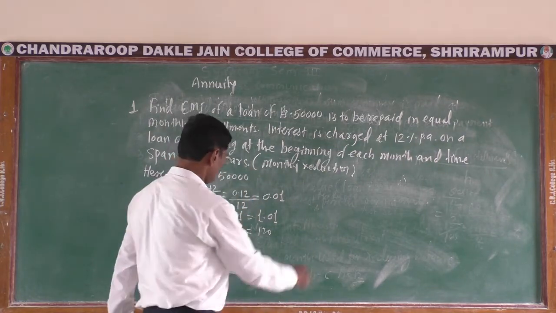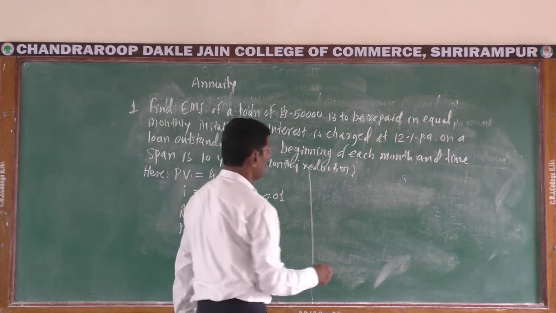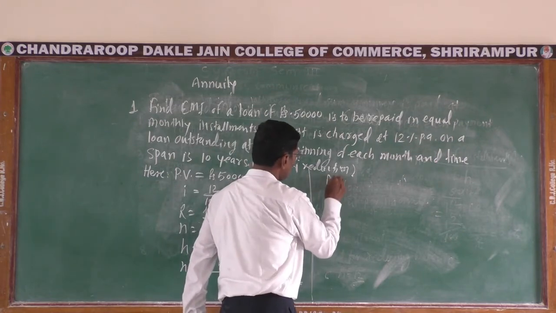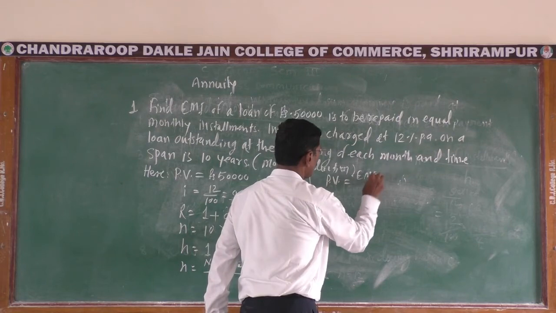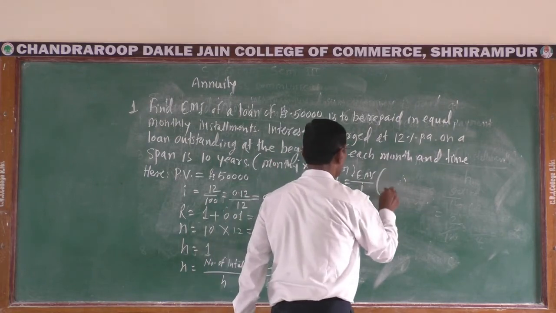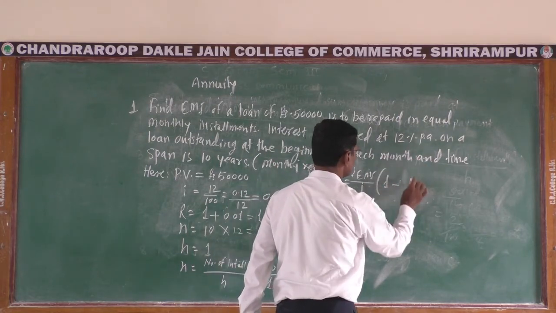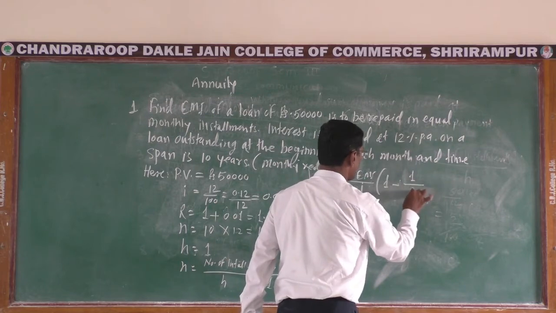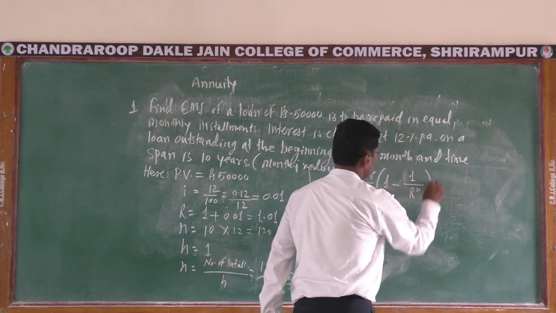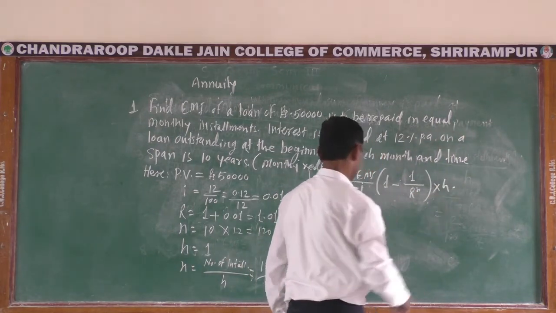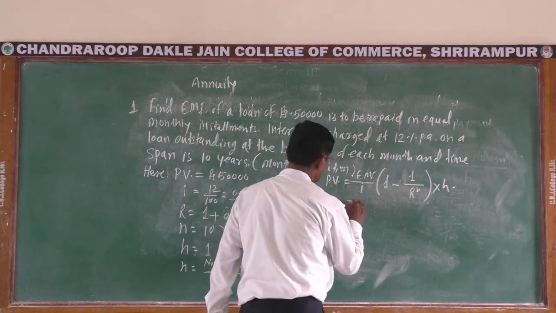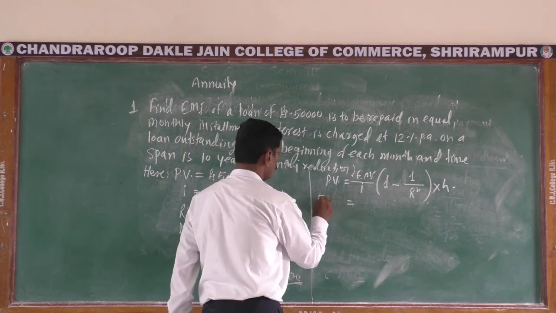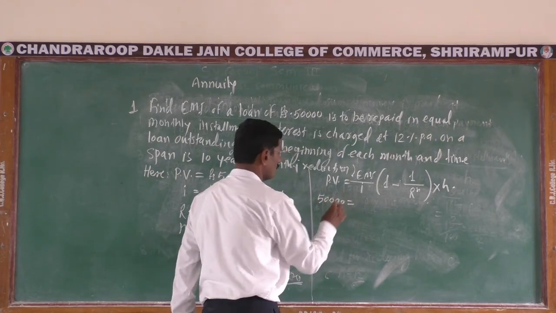By using the formula of EMI, PV is equal to EMI upon I into bracket 1 minus 1 upon R raised to N into H. By filling in these amounts, PV is equal to 50,000.